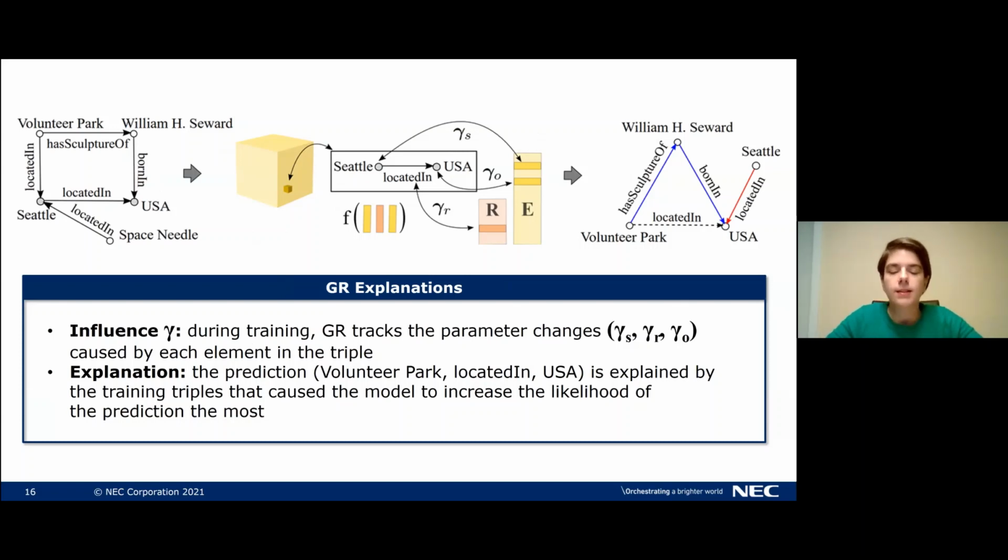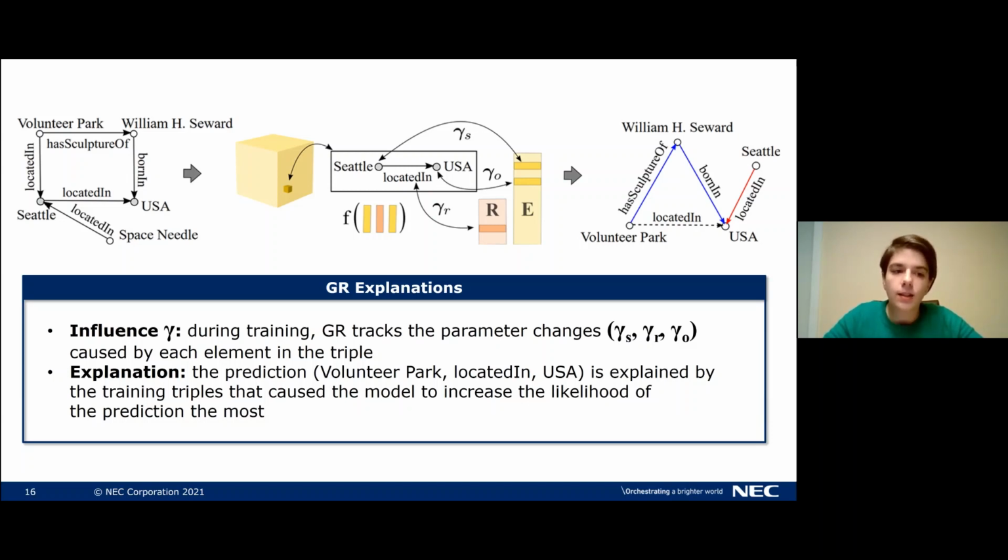Let's finish off our example by looking at what a gradient rollback explanation would look like in this case. First, we record the influence during training. This means that when we see a training instance, we track how the parameters of the model change based on this training instance. So during training, we, for example, see the triple Seattle located in USA. And based on this triple, we will make an update to the neural network's weights, and we record this change in parameters.